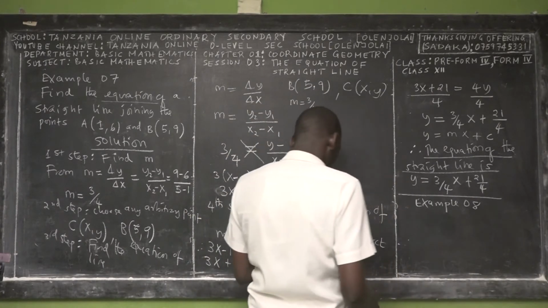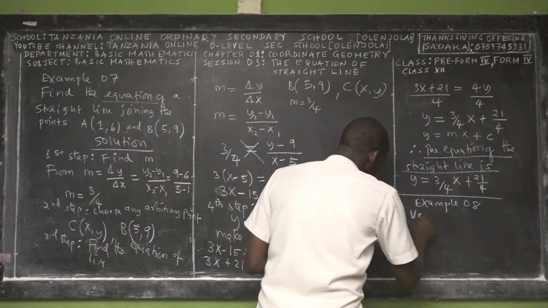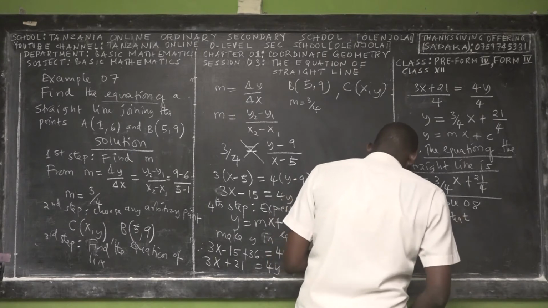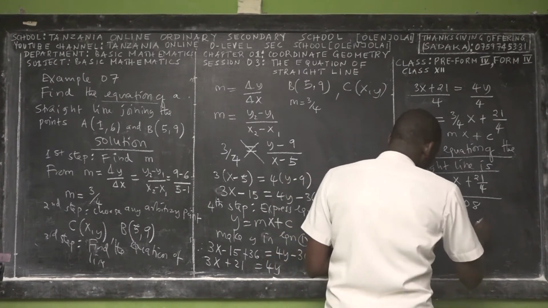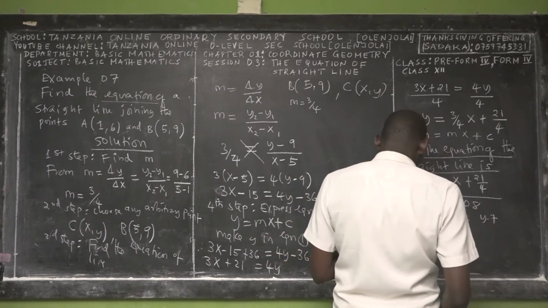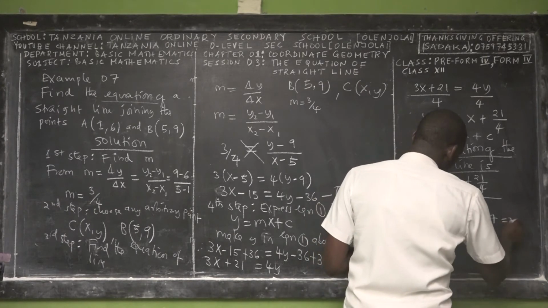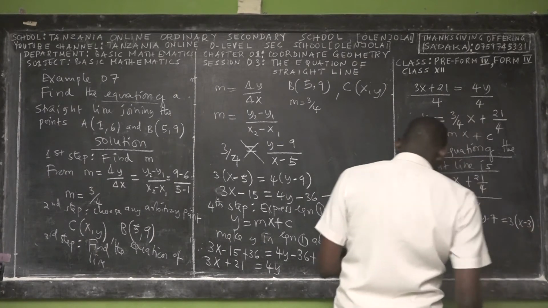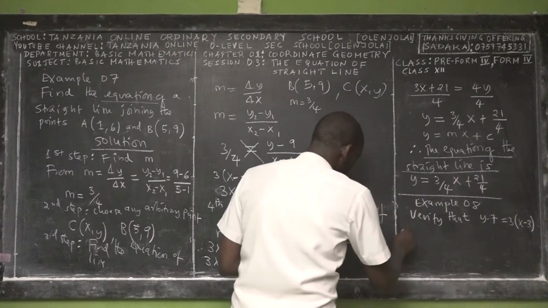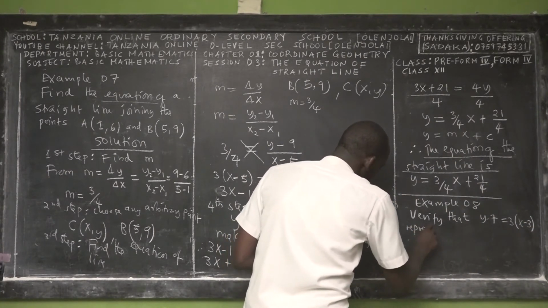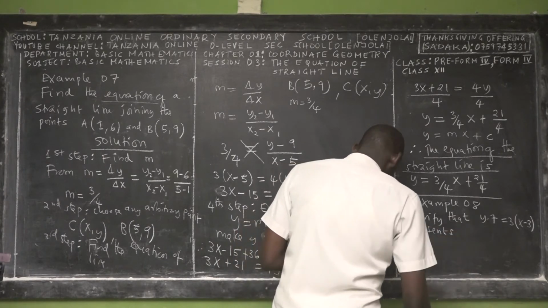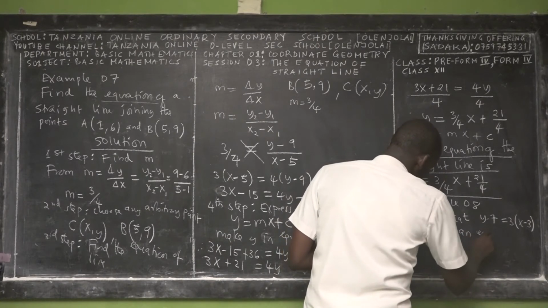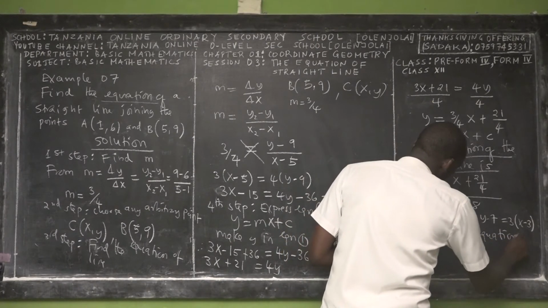So example 8, verify that y minus 7 is equal to 3, open bracket, x minus 3, represents an equation of the straight line through the point 3,7 and determine its slope. So you have to verify, not to find.